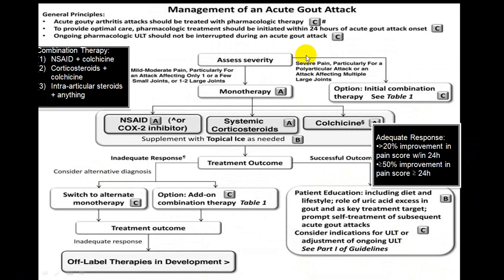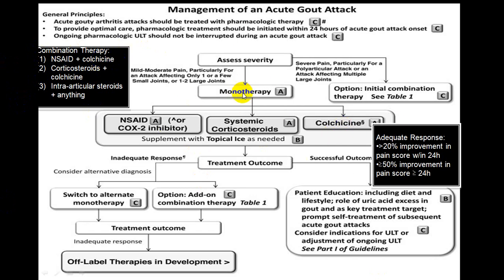So when you start management during acute gouty attack, first is what we call analgesics, we call COX-2 inhibitors, plus you use colchicine. That is the first thing to be done. Only in the person who is very sensitive to colchicine, you cannot use colchicine.